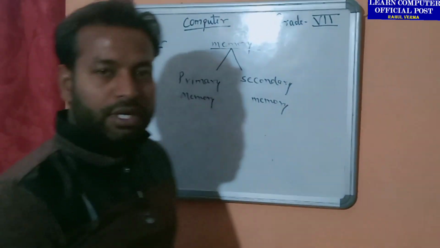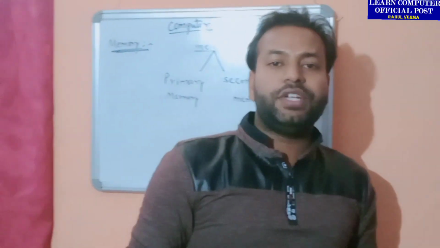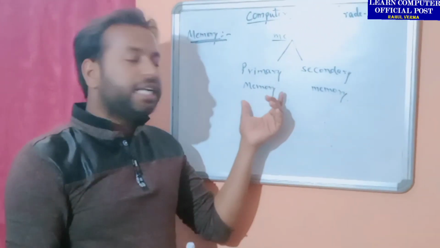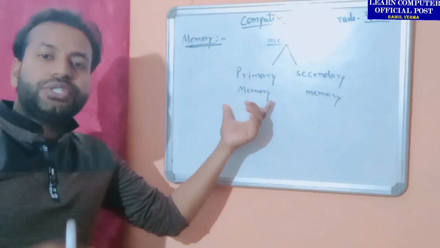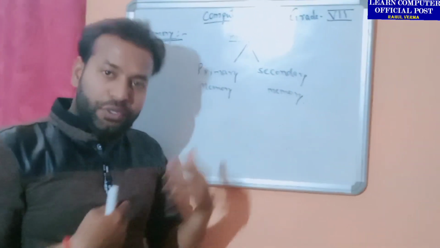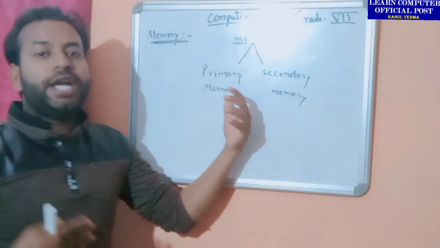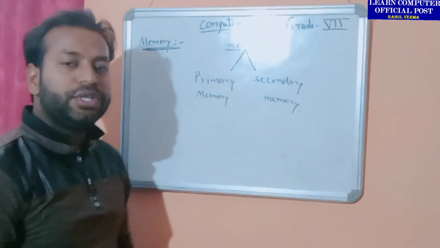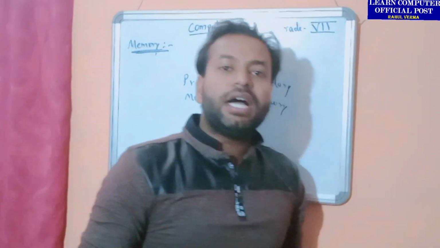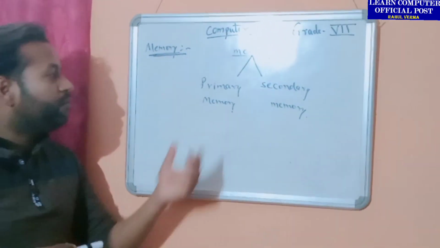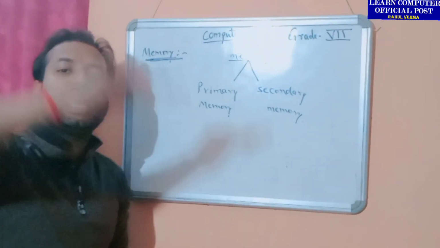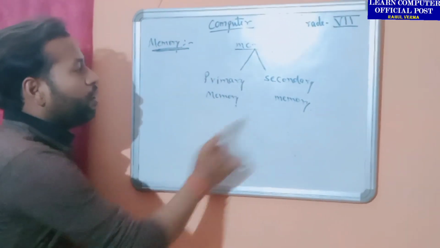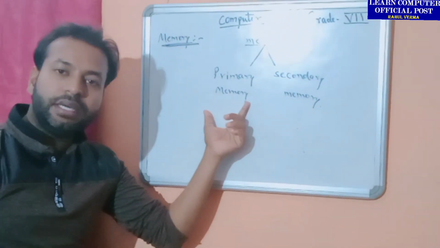Primary memory is the type of memory which allows us to save data in a temporary way. Why? Because it does not store data for a long time. You can store the data for a long time, but for that you need a connection to a power supply. Then only your data can remain there. But as soon as the power supply is cut off, all your data will be erased from the primary memory.